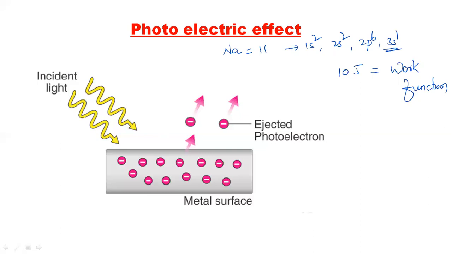So the energy required, the minimum amount of 10 joules ఉంది నాన్న. 11 ఇచ్చినా కూడా అందులో నుంచి ఎలక్ట్రాన్స్ బయటకు వస్తాయి. 12 ఇచ్చినా, 13 ఇచ్చినా, 15 ఇచ్చినా, 20 ఇచ్చినా, so we can easily remove the electron from the metal. But 10 joules is the minimum amount of energy required to remove the electrons. So that's why it is called work function here. So work function అని అందుకే అనాలి. So here the 10 joules is nothing but energy which is 10 joules.